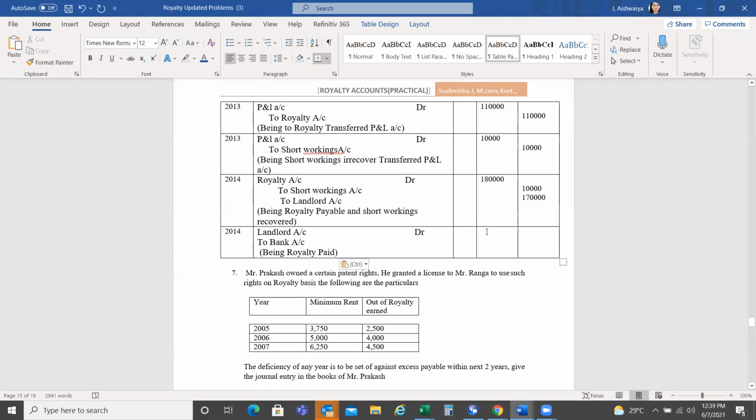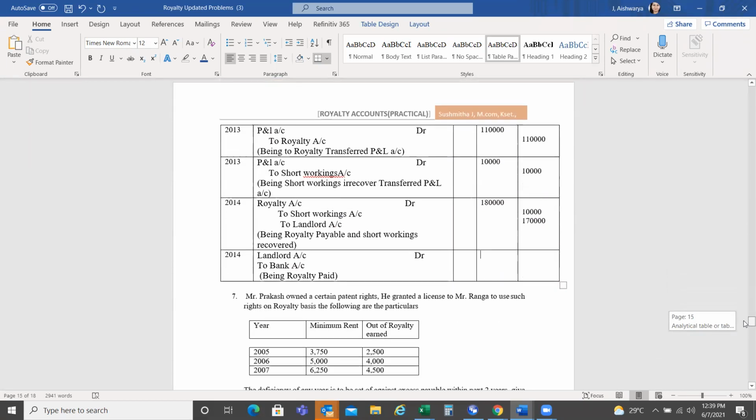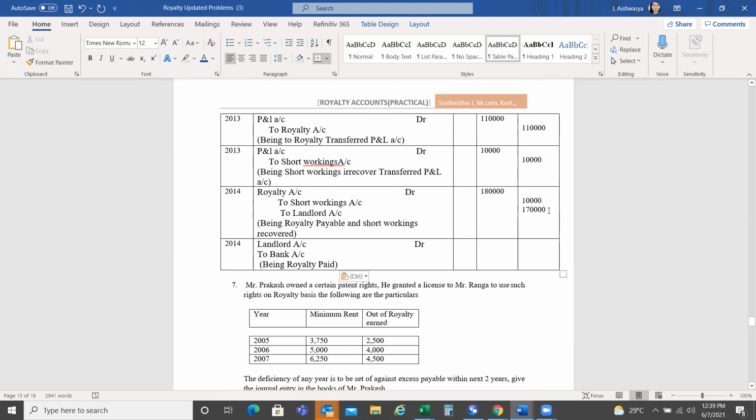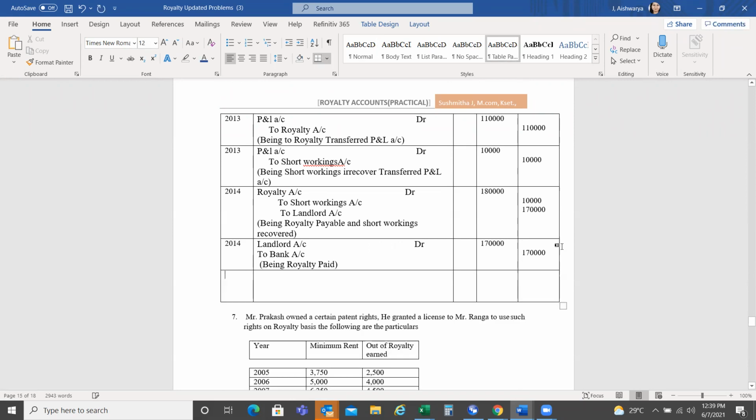Okay, so landlord account data to bank account. So how much do I have to pay to this landlord? 170. One lakh 70,000, and 1,70,000. Then the next one. So that is 2014. Payment entry over.